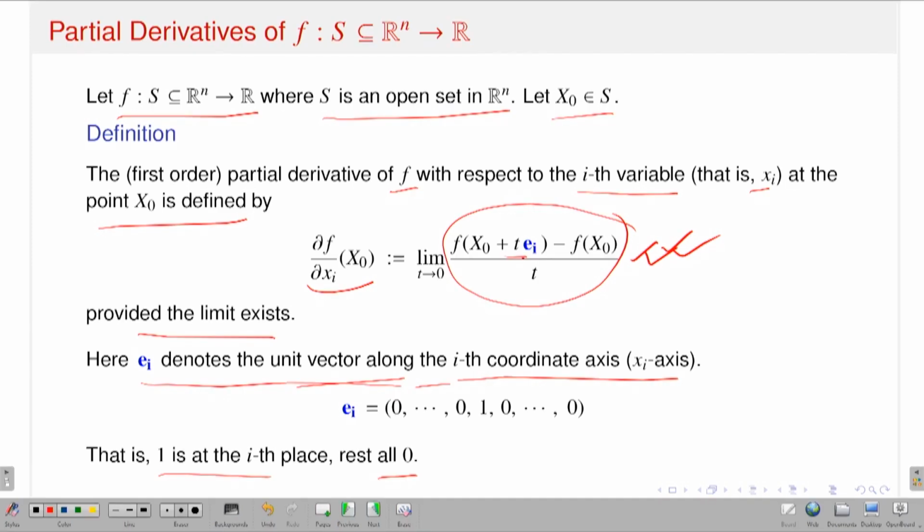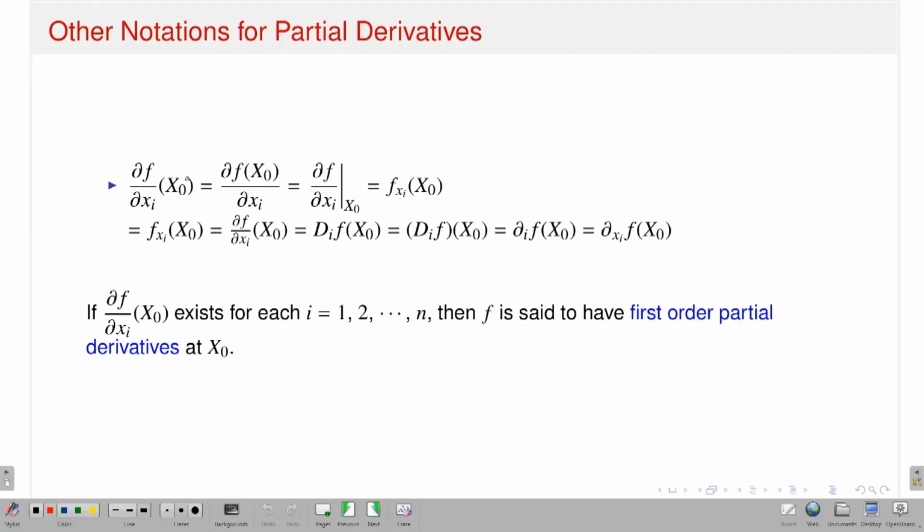Again, as I said, people use various notations, like del f del xi at the point x0, del f at x0 divided by del xi, del f del xi at x0, f suffix xi at x0, f xi x0, and di f x0. So these are the various notations many books have used.